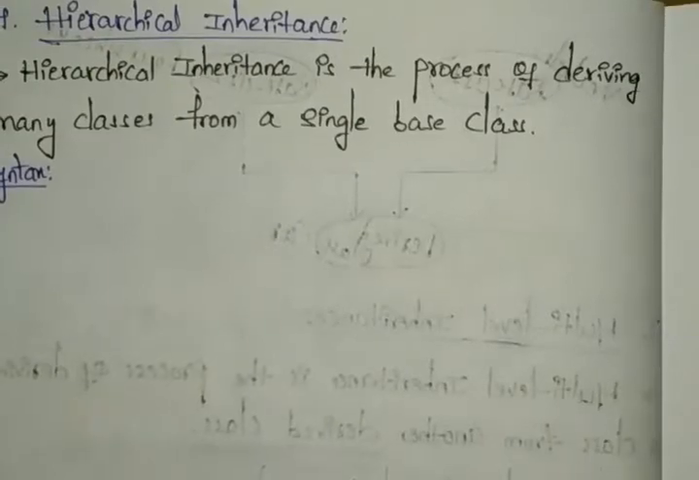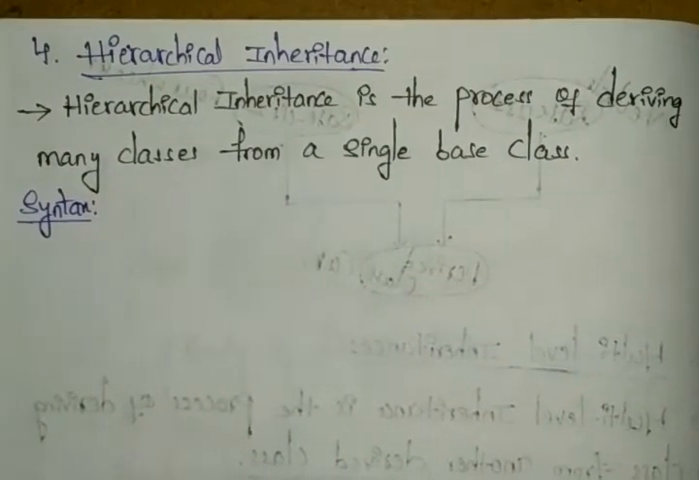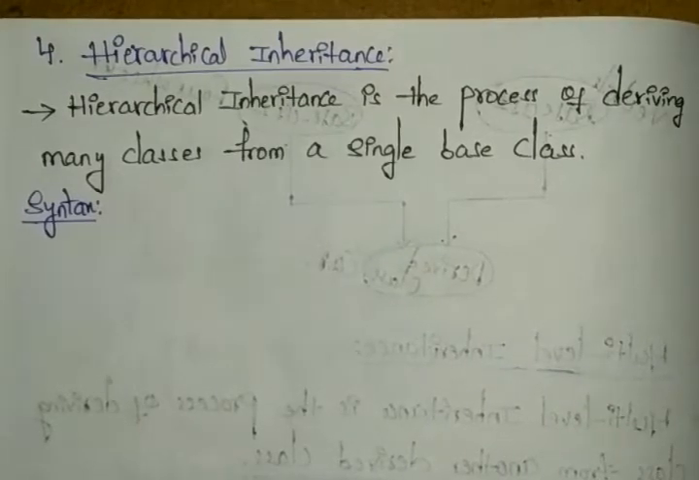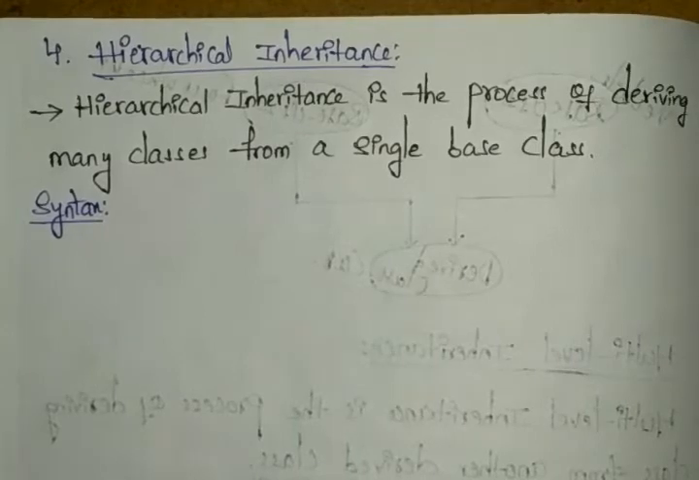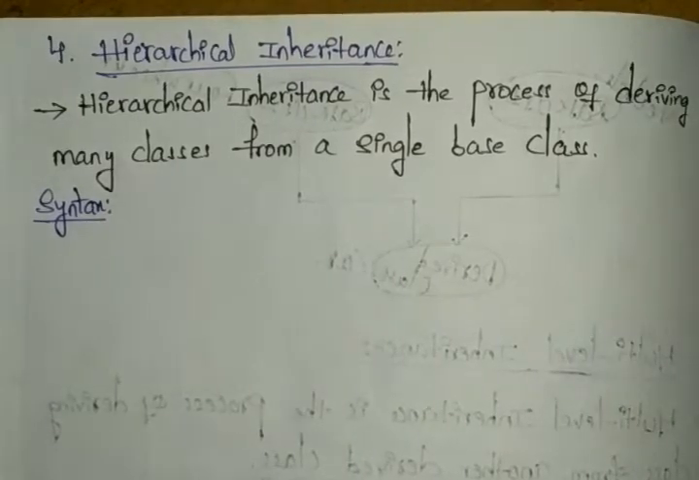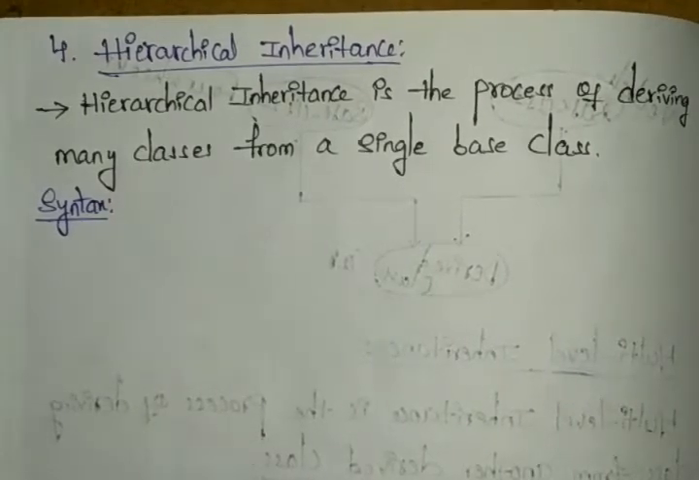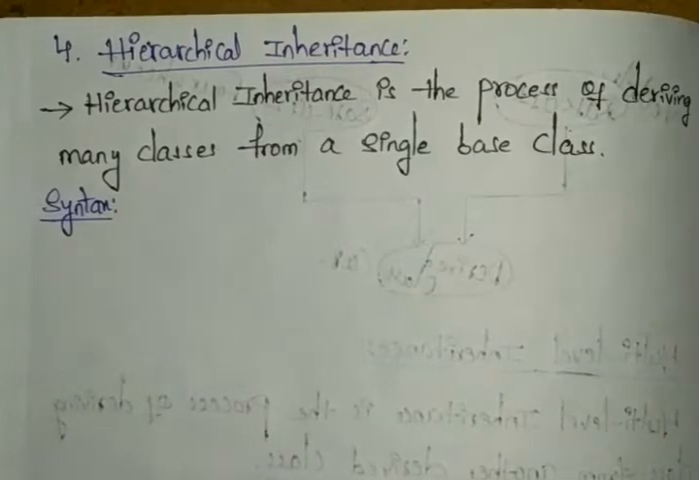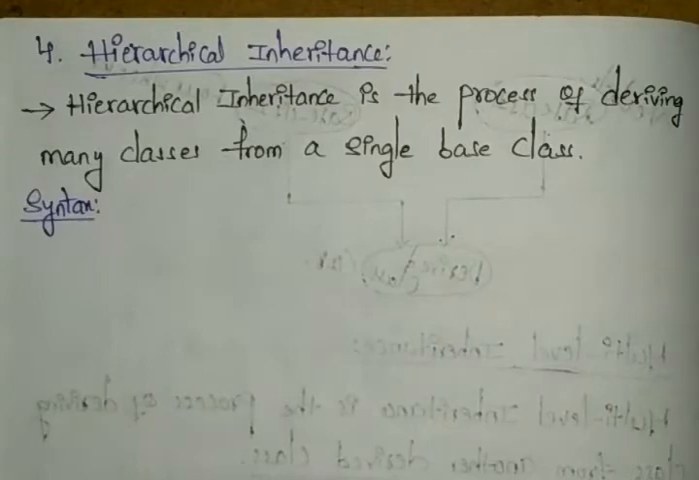And next we have hierarchical inheritance. The fourth one is hierarchical inheritance. This hierarchical inheritance derives many classes from a single base class. It is a process of deriving many derived classes with a single base class. Let's see how it looks, with the syntax we can perform this.